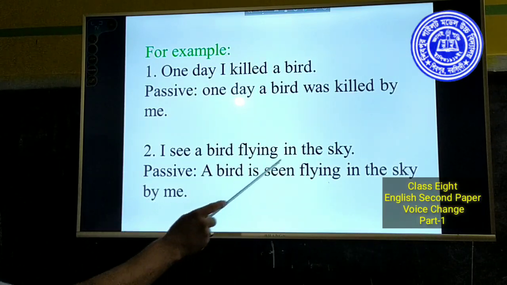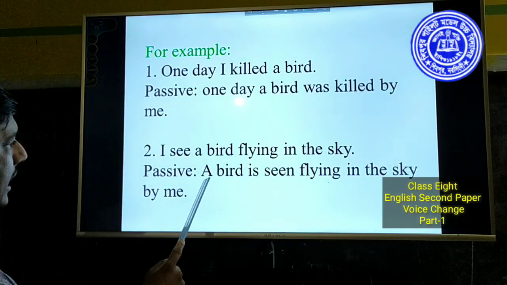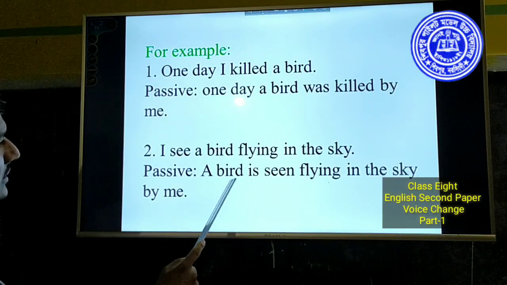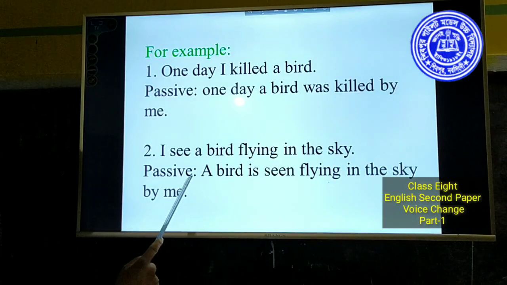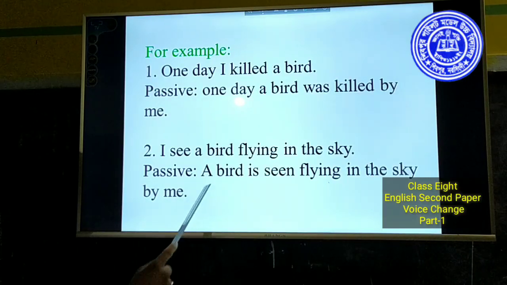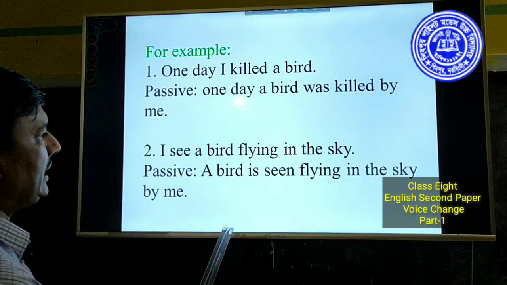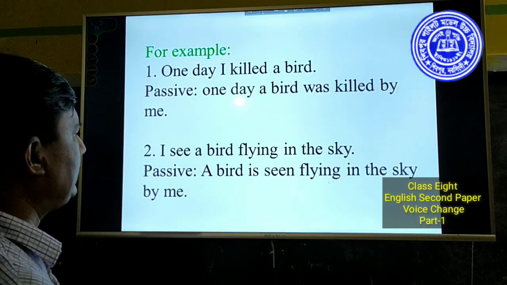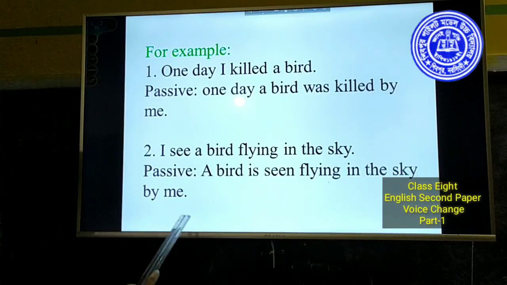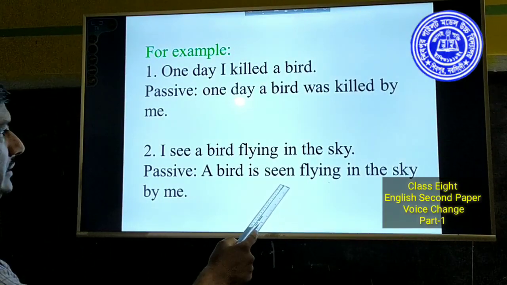I see a bird flying in the sky. A bird is seen flying in the sky. Here a bird is used as subject of the passive voice. Is is used as helping verb because the sentence is in present indefinite tense.